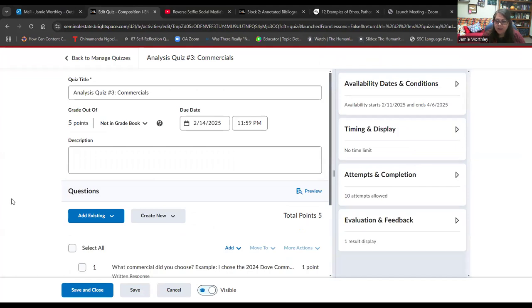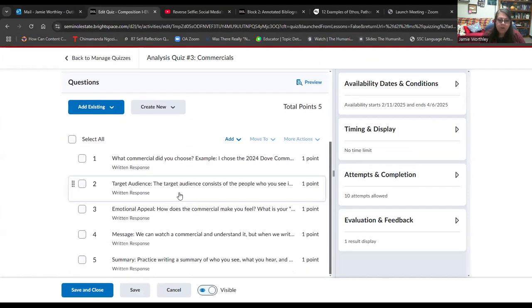And then I'll make a place in, apparently it's hard to write the last part, the summary in a written response. So I'll make a place where you can upload it. I just want to make sure that your summaries look like summaries whenever you go to put them in the annotated bibliography. A lot of times, especially Comp 1 students, instead of writing just a summary of what they see and hear and feel, they will write what they thought about it. And that's not a summary. A summary isn't what we thought about it. A summary is what we see in here.